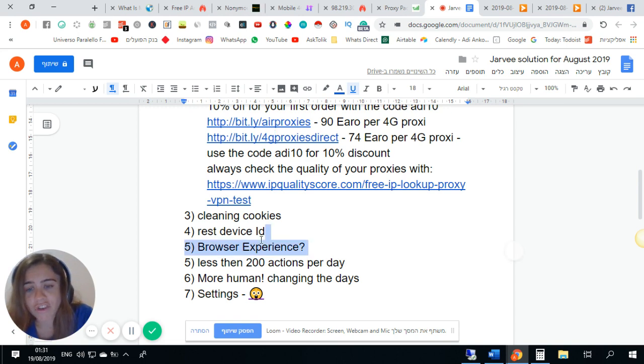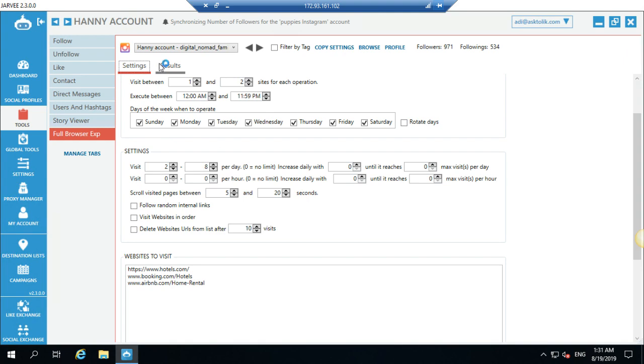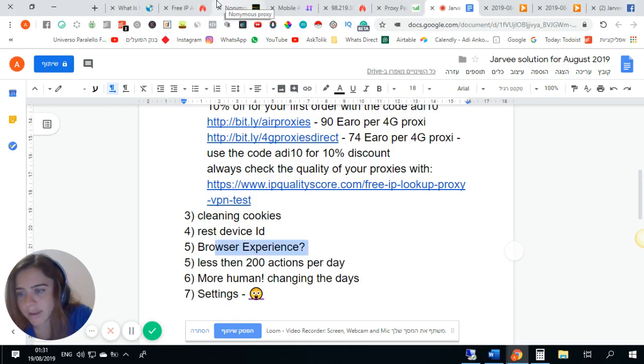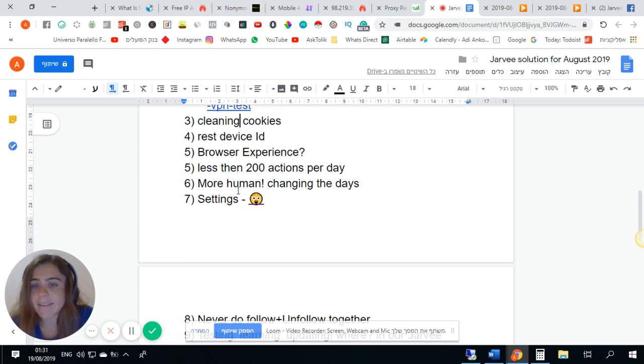So I also recommend you check this browser experience, the full browser. Just test it a bit. You have some things in the default here. Don't use the default because everyone is in the default. So just think a bit and play with that. And yes, settings and the number of actions.